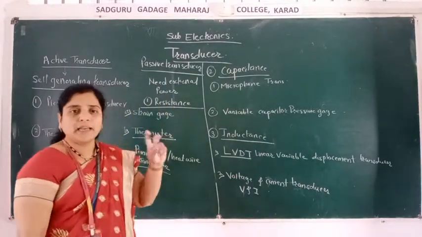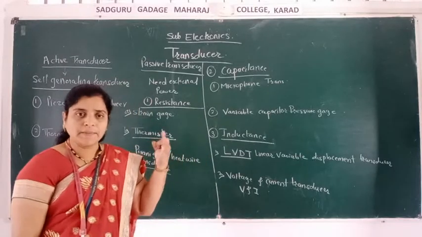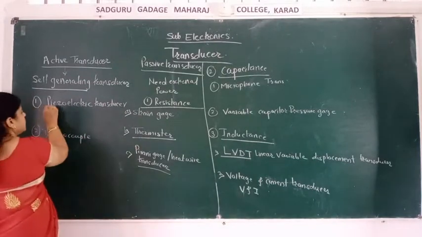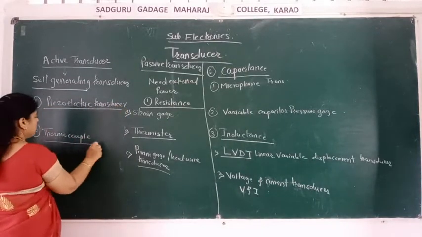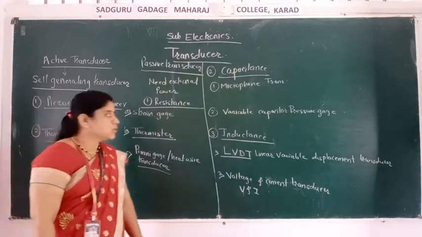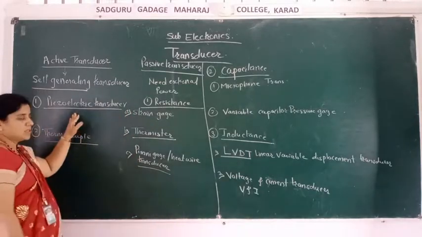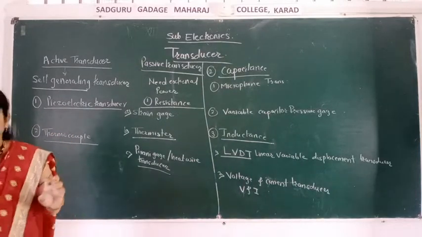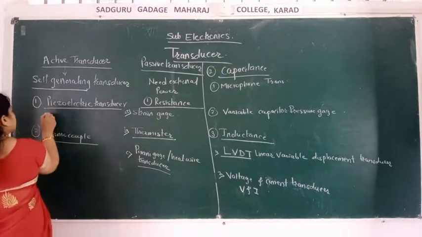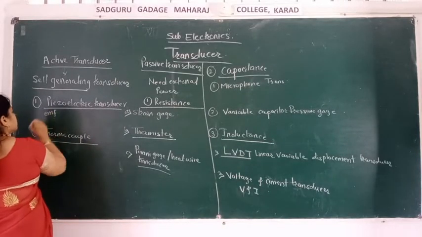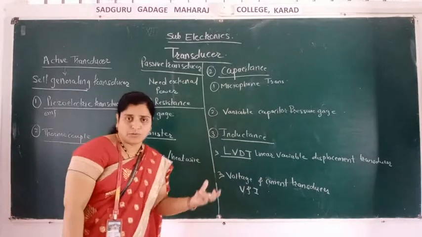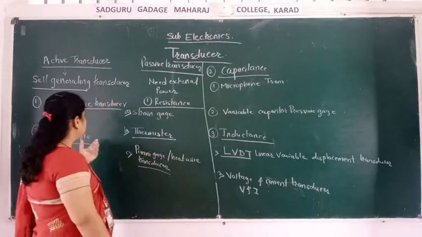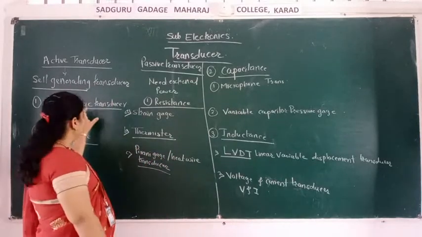So transducers are mainly of two types, the active transducer and the passive transducer. In the active transducer, two main types are there: the piezoelectric transducer and the thermocouple. What happens in the piezoelectric transducer? Here EMF is produced. Piezoelectric transducers are active transducers; they generate it themselves, and no external supply or external power is required to work.